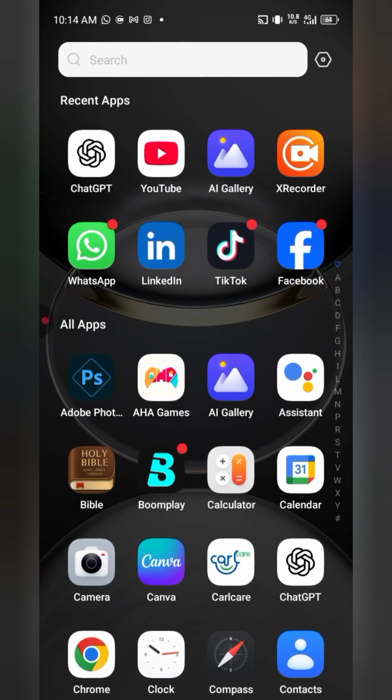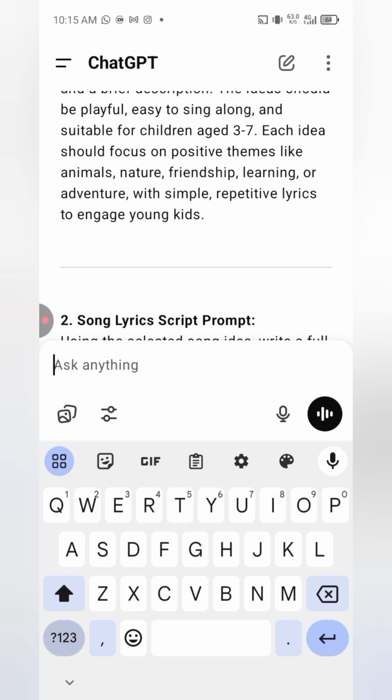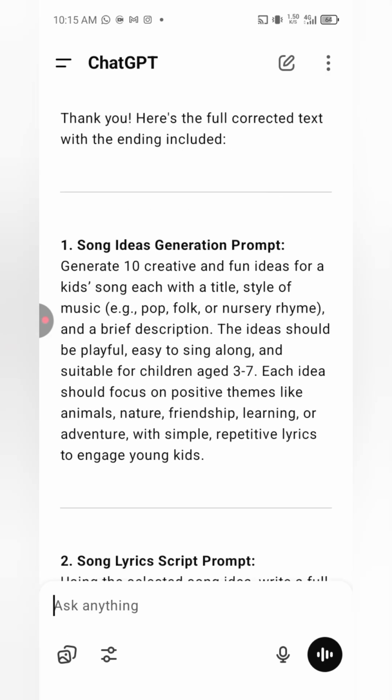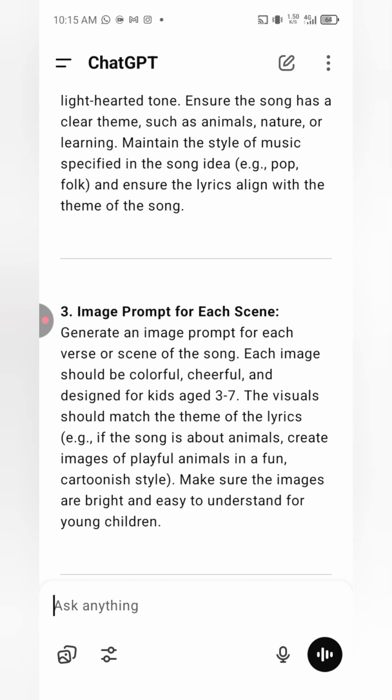Today I'm going to be showing you how to create a kids song using AI, for free. So now we're going to go to ChatGPT, because that's what we're going to be using. First, we need to get the prompts that we're going to use to create the song, the list of the songs and all of that. These are the three prompts I'm going to be using.